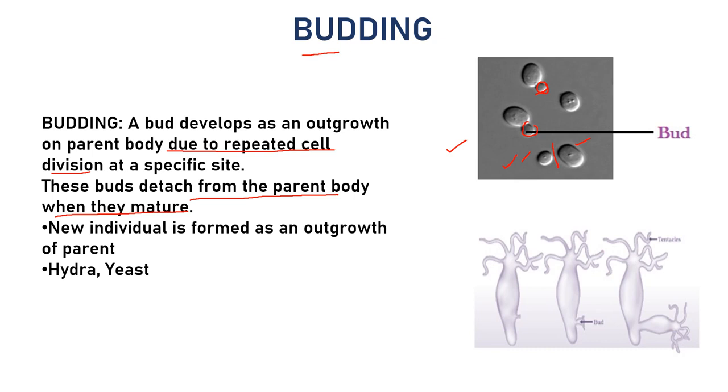You can see budding in hydra and in yeast. So the first was the example of yeast, and the other one is an example of hydra. Right, students? Now in hydra also, you can see this is the mature hydra. You can see a bud over here. This bud will get mature first, and as soon as it gets mature, it will get detached from here and grow as an individual.